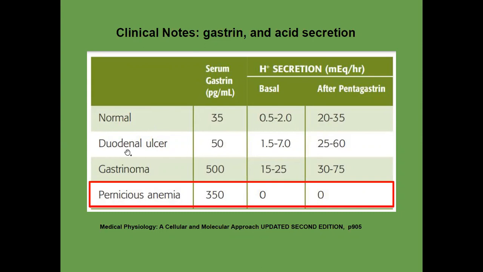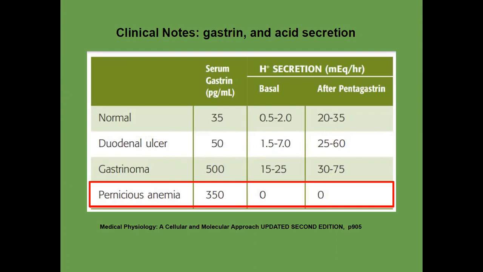The first one is a duodenal ulcer. The second one is gastrinoma. The last one, pernicious anemia. These patients all have some problem with their serum gastrin levels. Let's see them one by one and explain. But you should use the last video's knowledge, gastrin-acid feedback, to try to explain by yourself why in these patients the gastrin level in serum is abnormal.